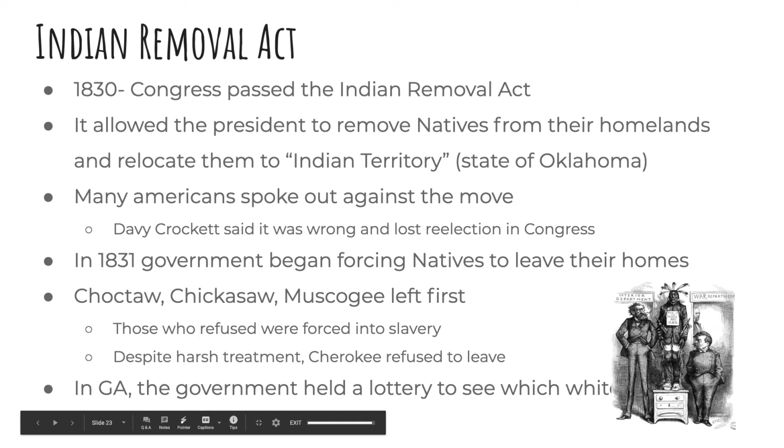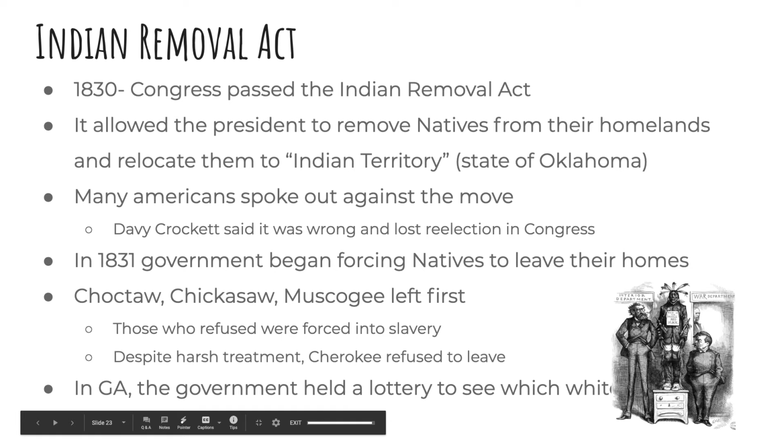So in 1830, Congress, so the House of Representatives and the Senate, passed the Indian Removal Act. And this law allowed the president to remove all of the natives from their homelands and relocate them to this area called Indian Territory. And it's what we know now as the state of Oklahoma. So all of the natives that were living all throughout the United States were going to be moved and placed into this one area. So all of them had to live in the same spot. I'm going to show you a map on the next slide so that you can see what I'm talking about.